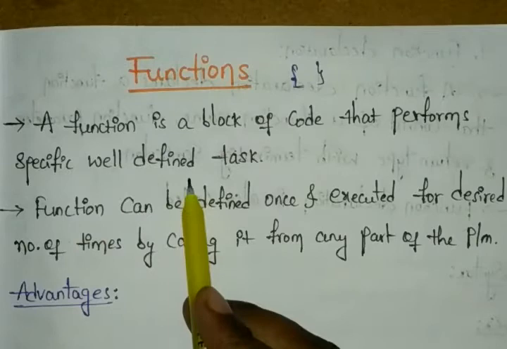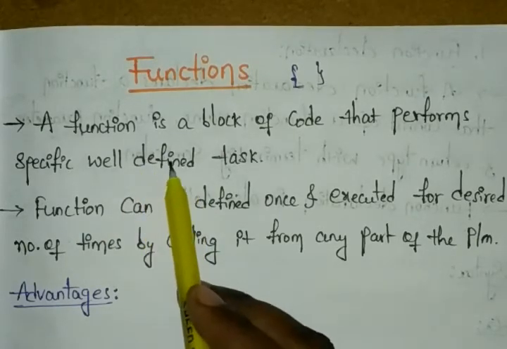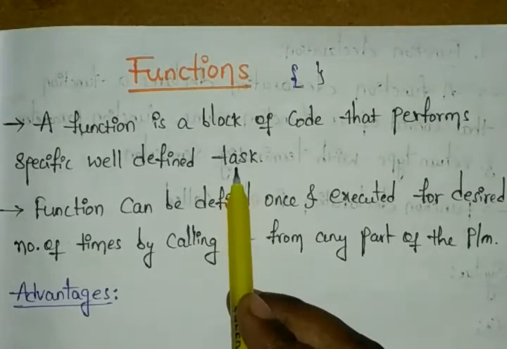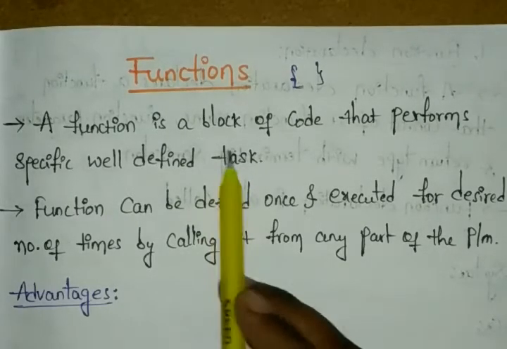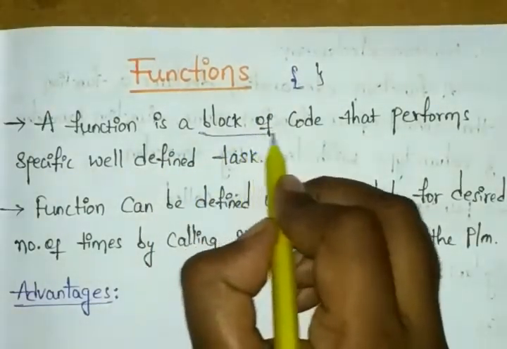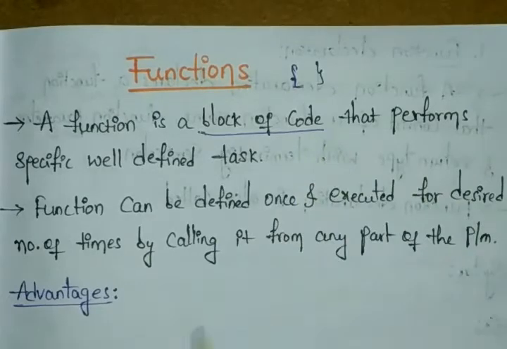Whatever task the user gives is performed by the function as a block of code. Normally, when writing a program, you just write an opening and closing brace for the main function.